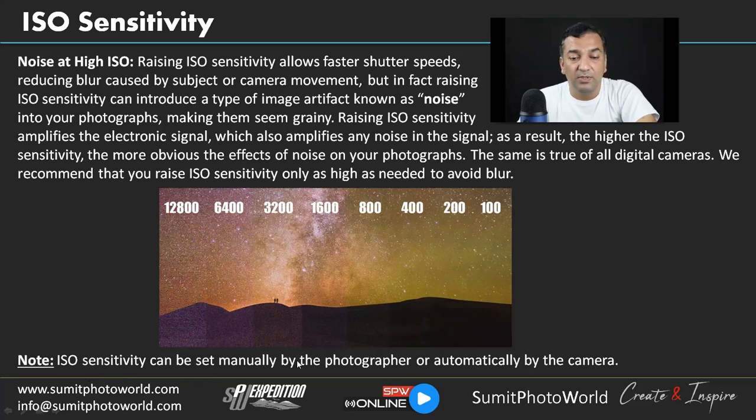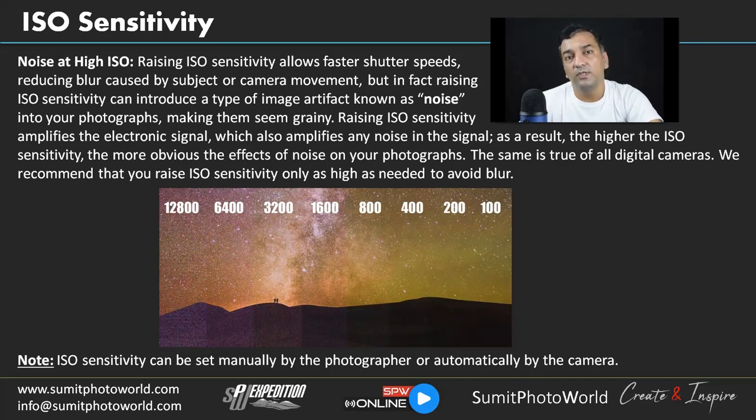ISO sensitivity can be set manually by the photographer or automatically by the camera. So you have ISO sensitivity settings in your device. Some cameras offer buttons specific for working with ISO sensitivity, and you can have either manual control or auto control. If you set the sensitivity to auto control, the camera will control the ISO sensitivity. So be careful when you are in auto ISO, because your camera is deciding what level of ISO it needs. But there is a trick here.